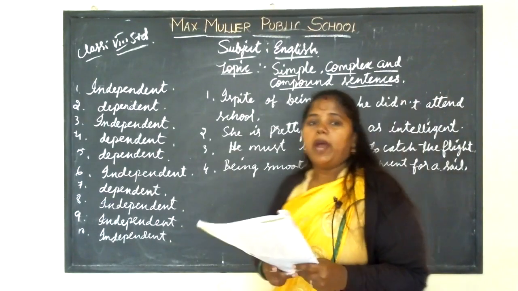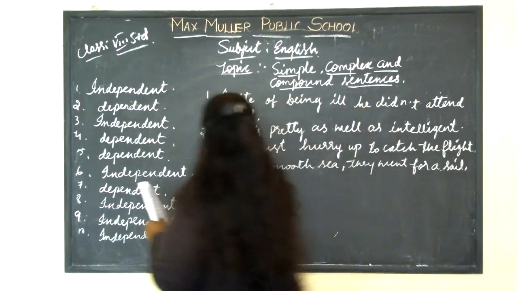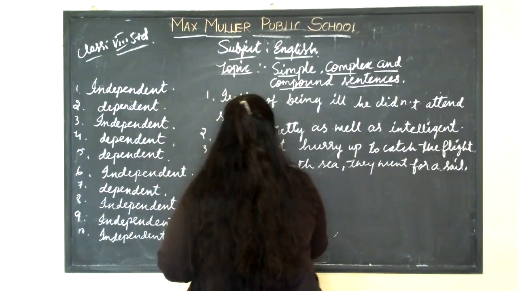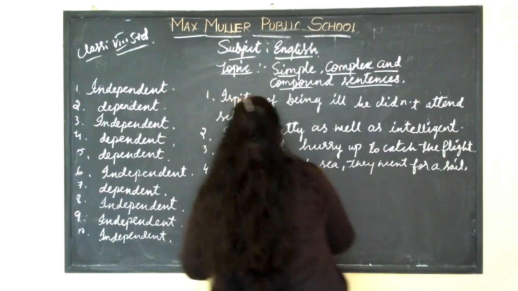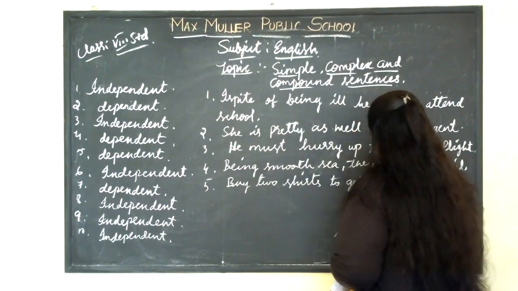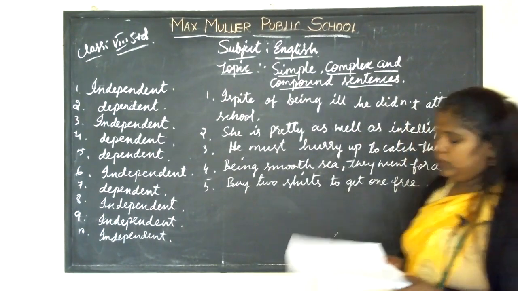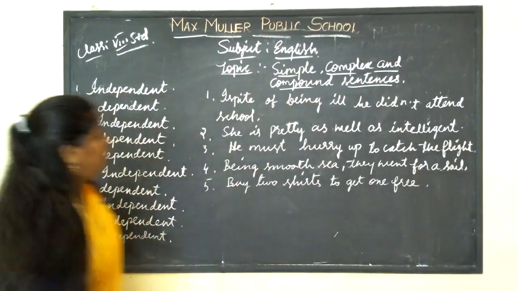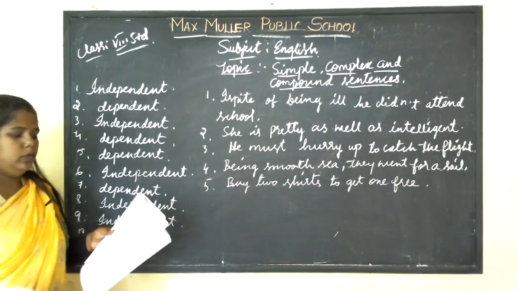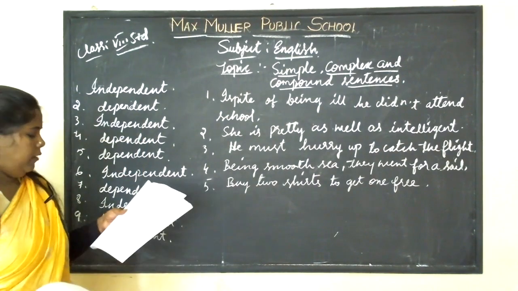The next one: buy 2 shirts and get 1 free. Here we should convert this into a simple sentence. Buy 2 get 1 free. So now the fourth main, you copy this in your textbook, children, till the fifth one. Second main, change the compound sentences to simple sentences. Just copy, I have written the answers.